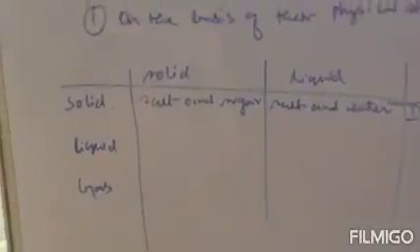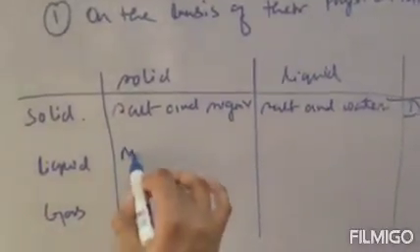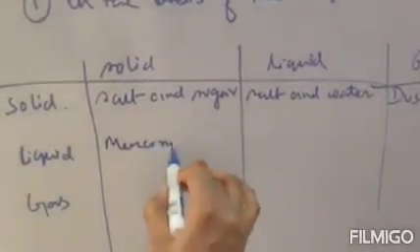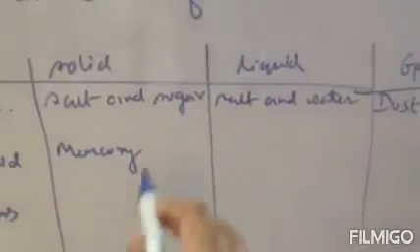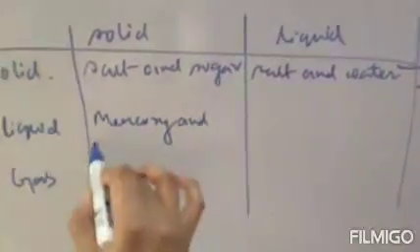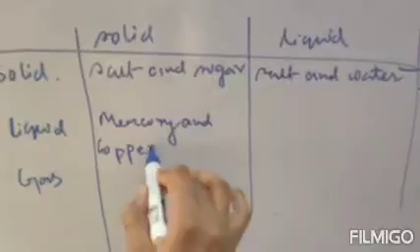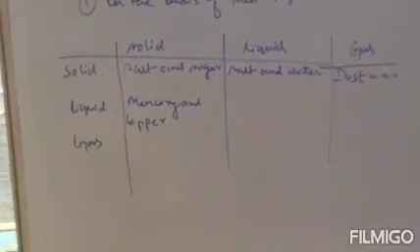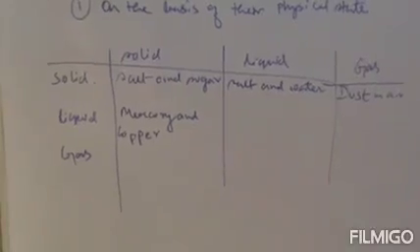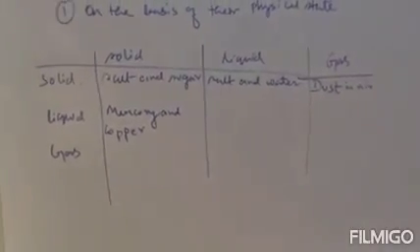Next, liquid solid. Liquid solid like mercury and copper. This is a mixture of liquid and solid, because mercury is liquid and copper is solid. Therefore it is a mixture of liquid solid.